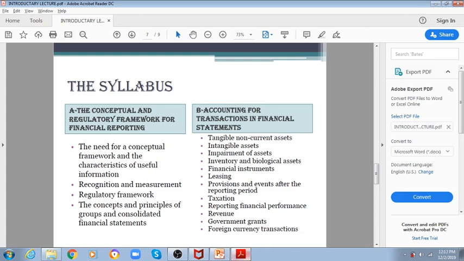We have to study all these in order to crack this exam. IAS 21, foreign currency transactions, is again another important standard. There are a few others as well that I have not written here, and when we cover the syllabus we will study those too. So this is the basic syllabus.